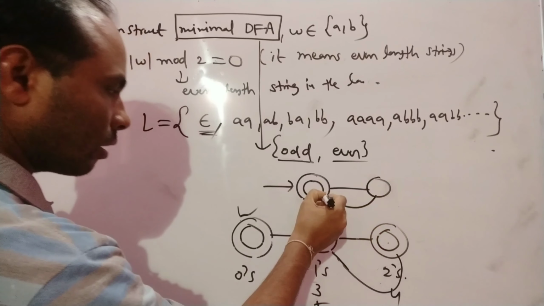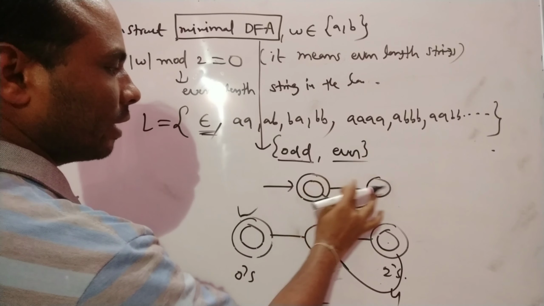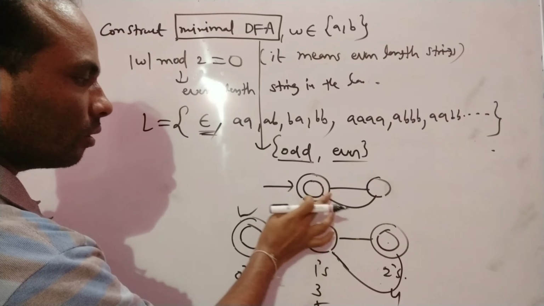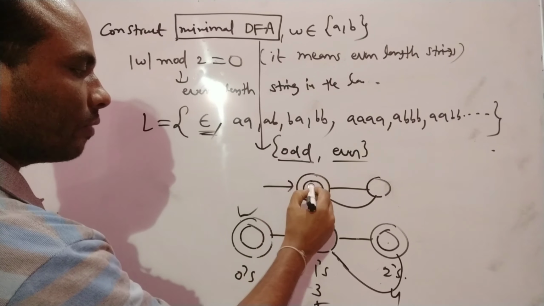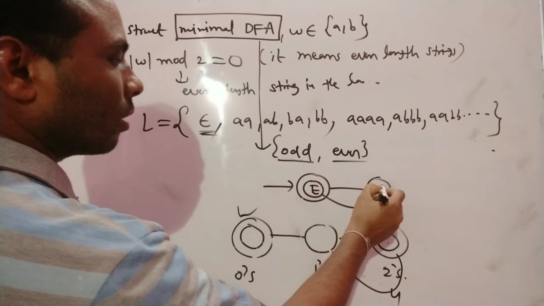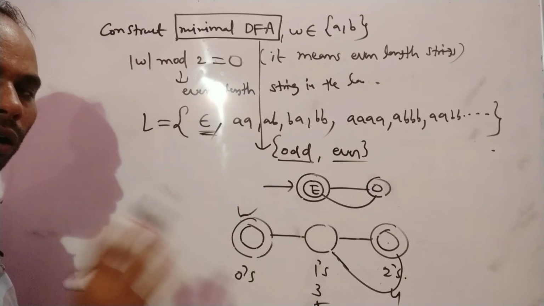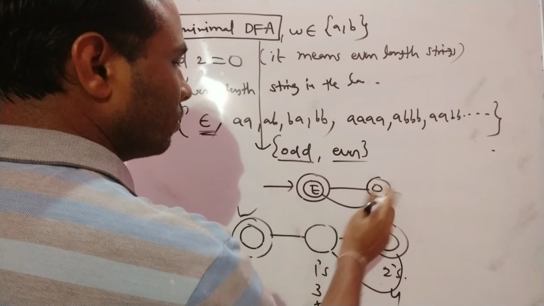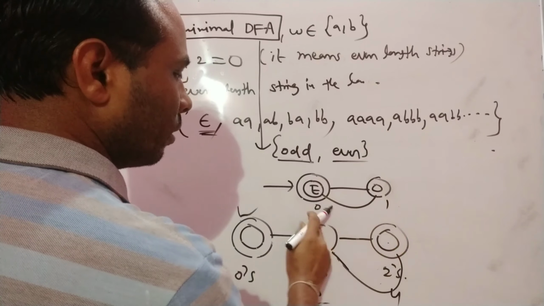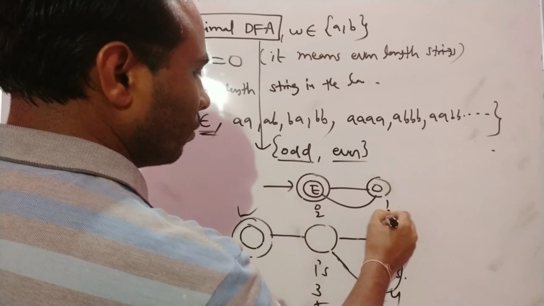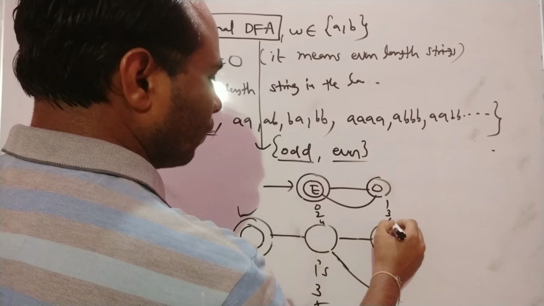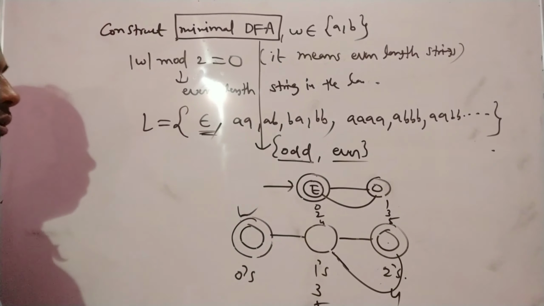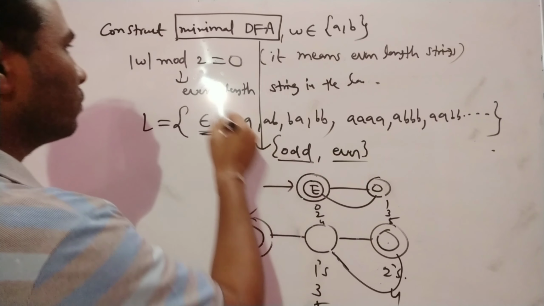So 0, then 1, you give one more input, you reach 2. So it means it is even and it is odd. So don't accept the odd length string, only accept the even length string. 0, 1, 2, 3, 4, 5, like this. So this is the representation.